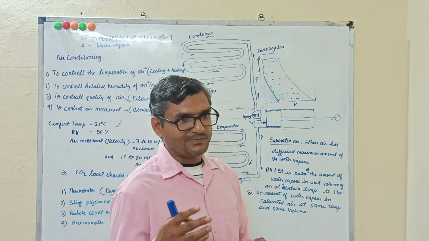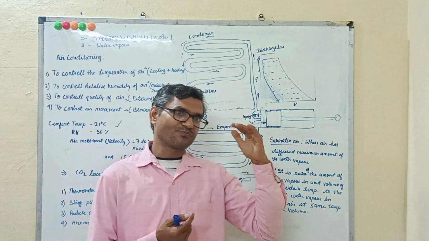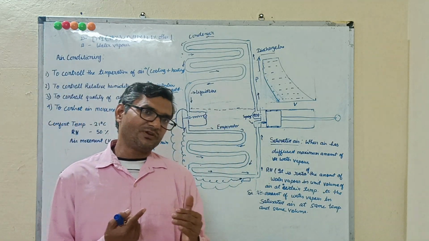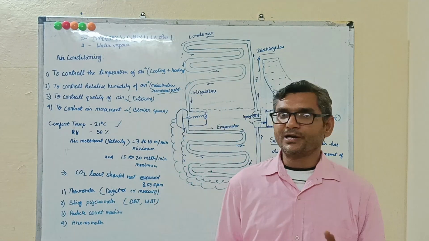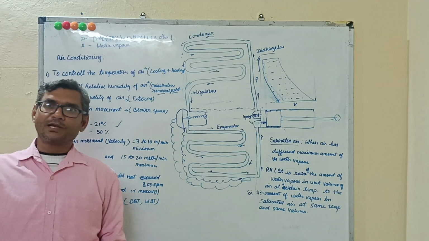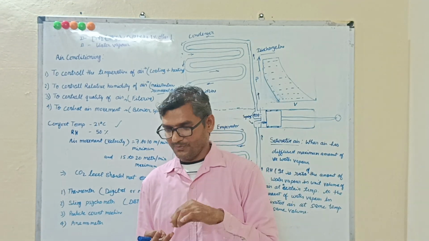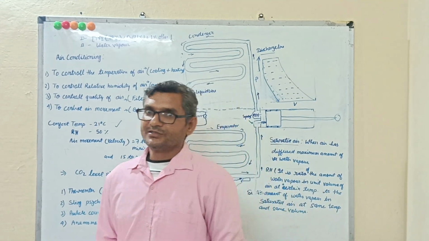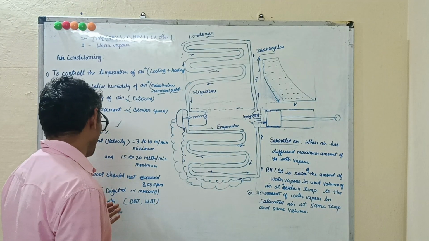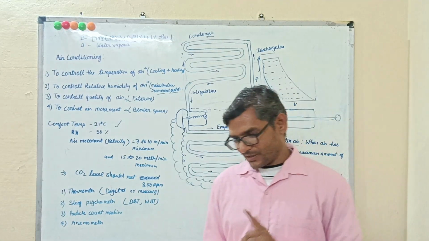In dry conditions the water in the wet cloth will evaporate faster, so the thermometer will show less compared to the normal thermometer. If water vapor is more in the air, evaporation from the wet cloth will be less, so the temperature drop is also less. So we take the difference between the wet bulb temperature and dry bulb temperature.